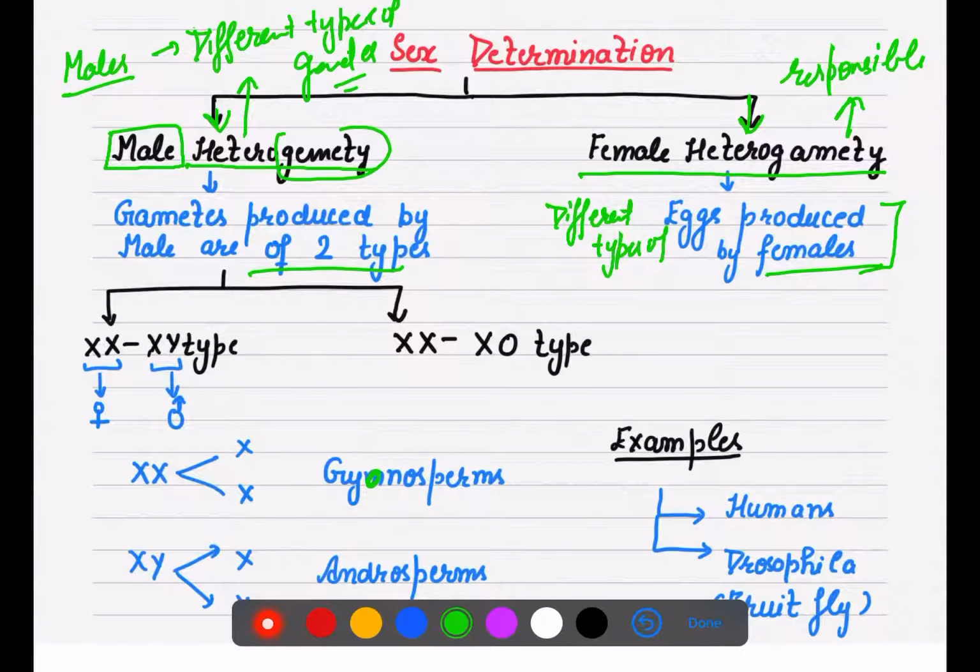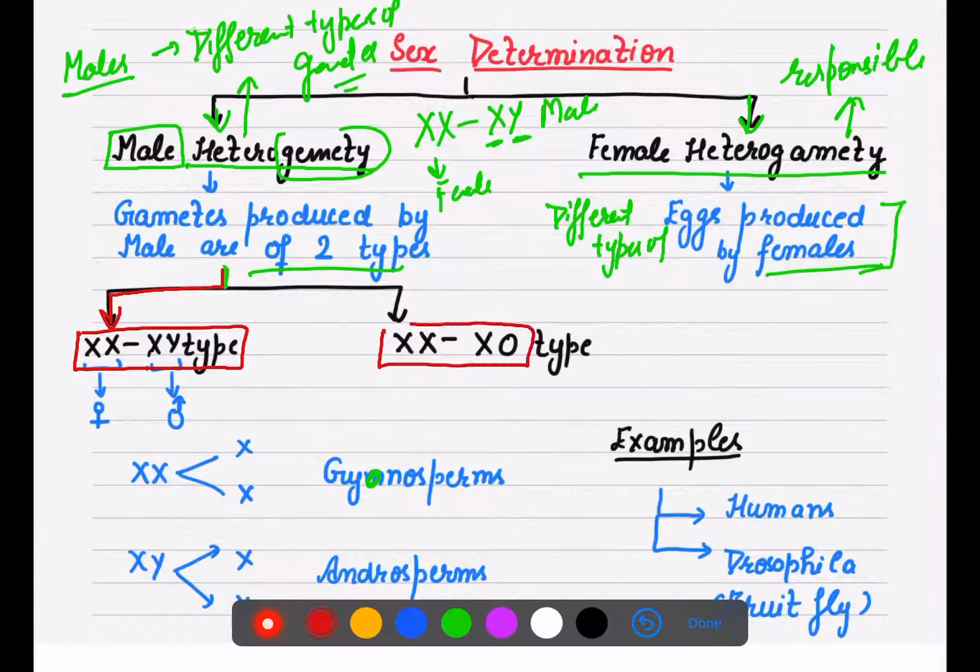In male heterogamety, males produce two types of gametes. Taking the human example, XX and XY: XX are females and XY are males. As you can see, males can produce X and Y, two types of gametes. This condition is known as male heterogamety. Male heterogamety is further of two types: XX-XY type or XX-XO type.